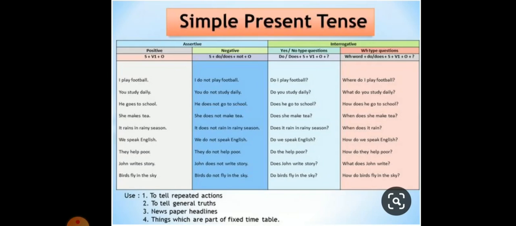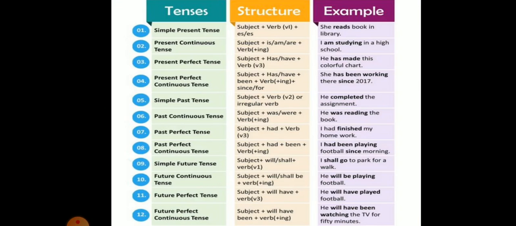It's mandatory to put a question mark while we are framing the sentence in interrogative form. And for WH type questions: WH word plus do/does plus subject plus verb first form plus object. So I have certain examples which we'll go through. For example, I play football. I do not play football. Do I play football? Where do I play football? So here are the tenses along with the structures along with the examples. Please go through it.